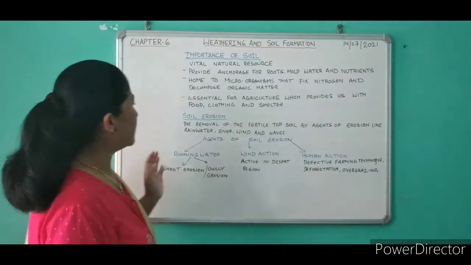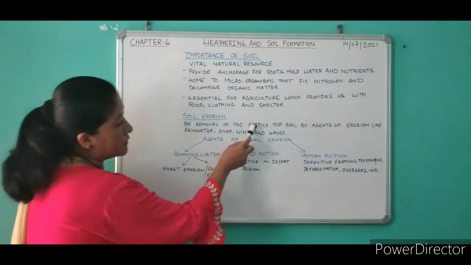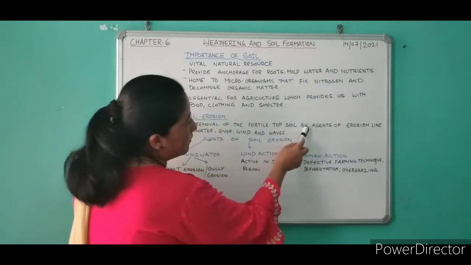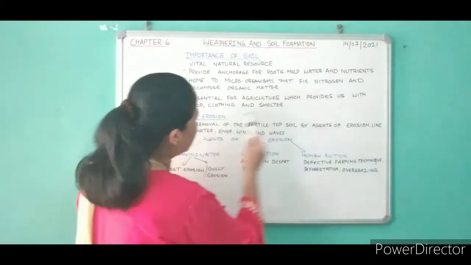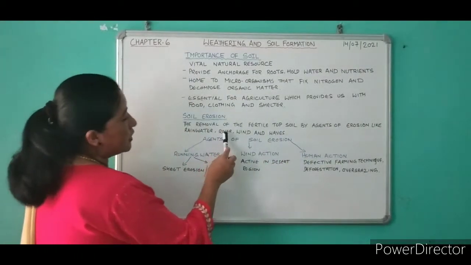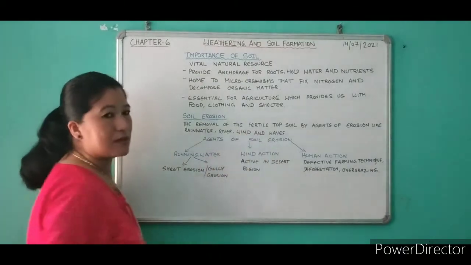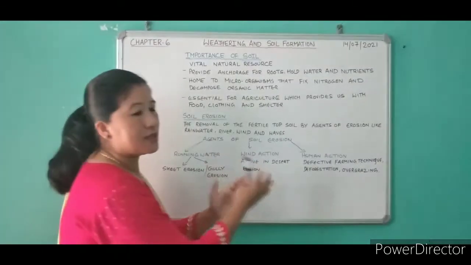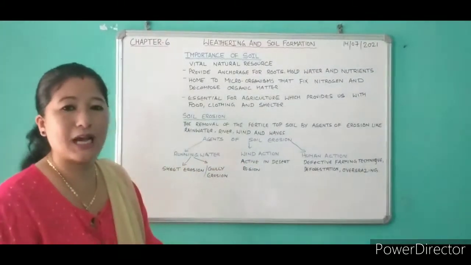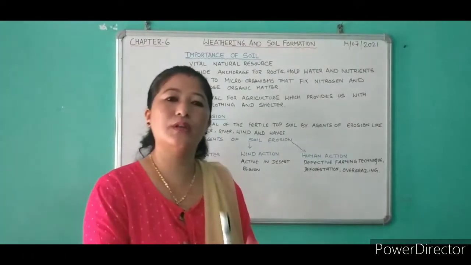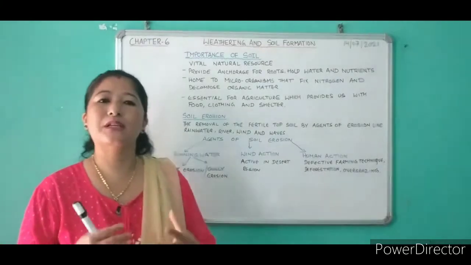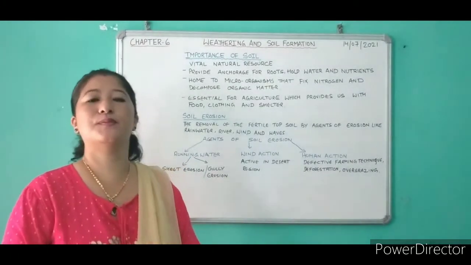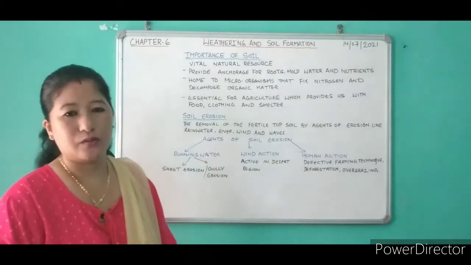See here, the removal of the fertile topsoil by agents of erosion. The agents of erosion are rainwater, river, wind and sea waves. These agents will remove the fertile, topmost layer of the soil from one place to another. Even animals and human beings are also responsible for soil erosion.